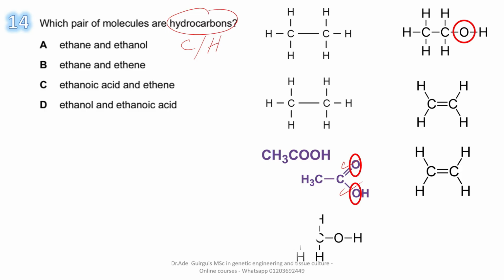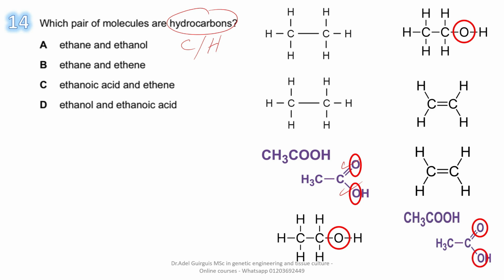What about letter D? Ethanol, CH3CH2OH, or C2H5OH. O is present, so it is not a hydrocarbon. What about ethanoic acid, also containing oxygen, so it is not a hydrocarbon. So the answer is B.